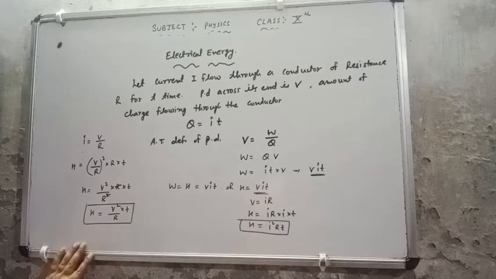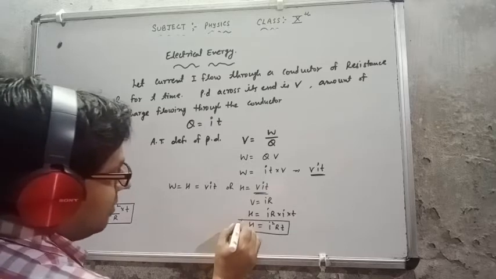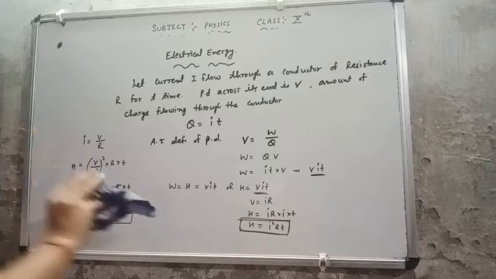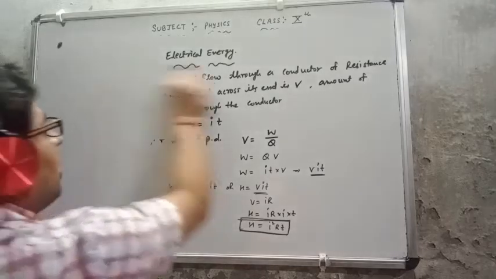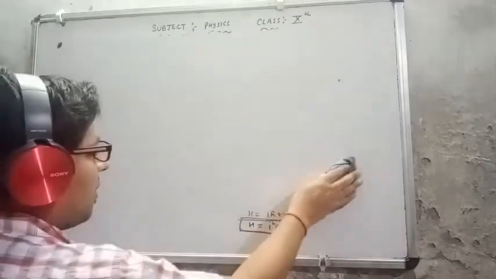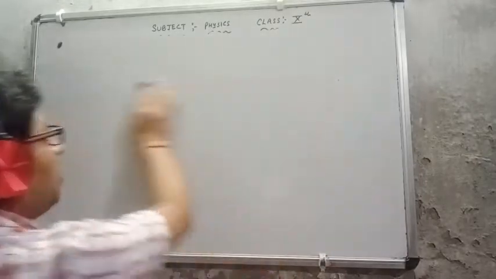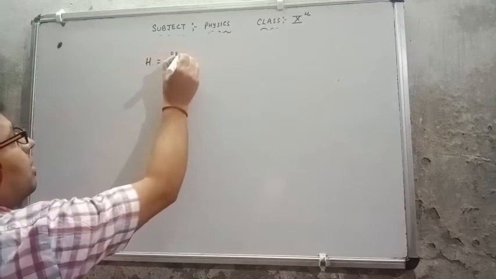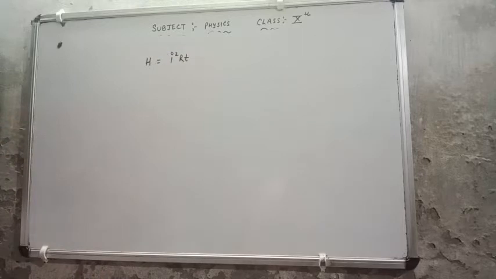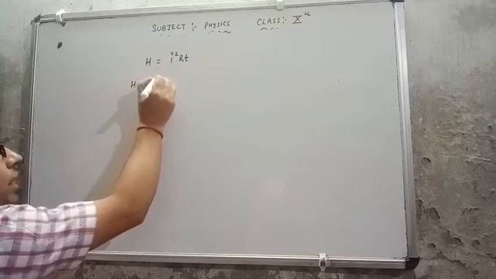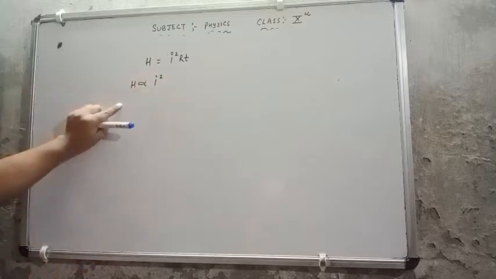If I see from this formula, H equal to I square RT, then heat produced H is directly proportional to the square of the electric current which is flowing through the conductor.